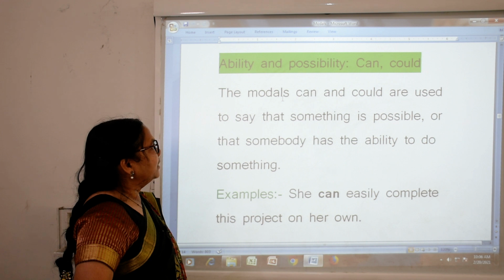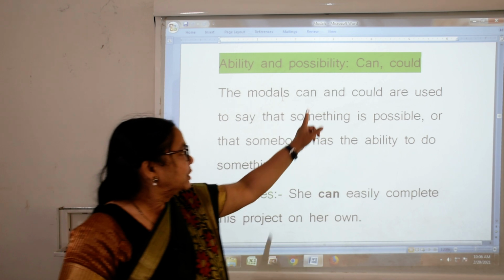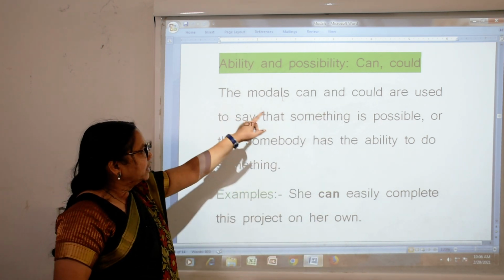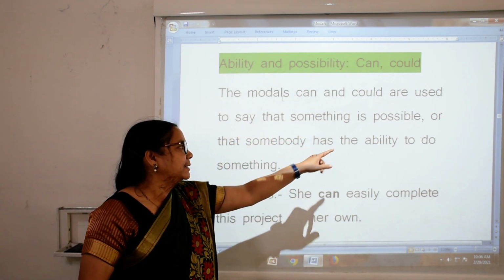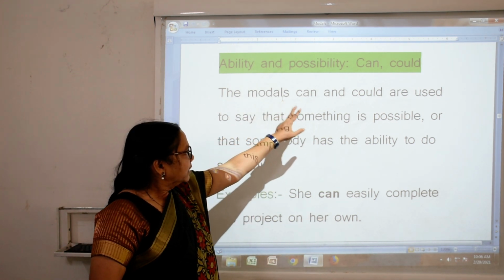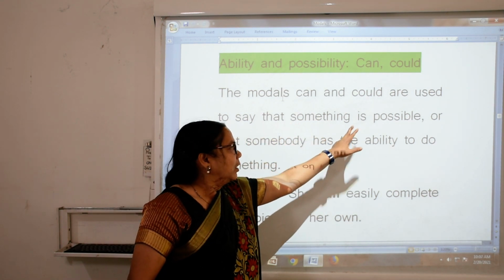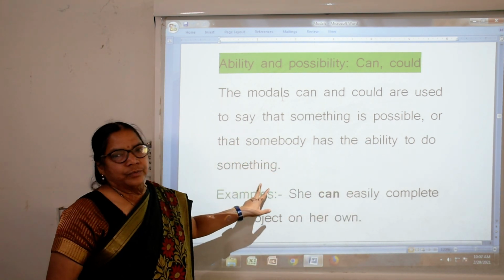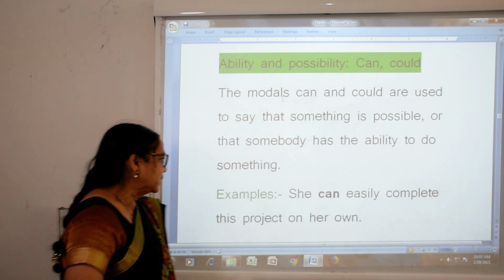Now ability and possibility, can and could. For ability and possibility we are using the modals can and could. Here the modals can and could are used to say that something is possible or that somebody has the ability to do something. This is ability and possibility. We will see with the example.